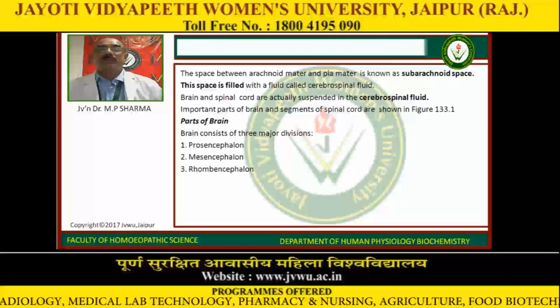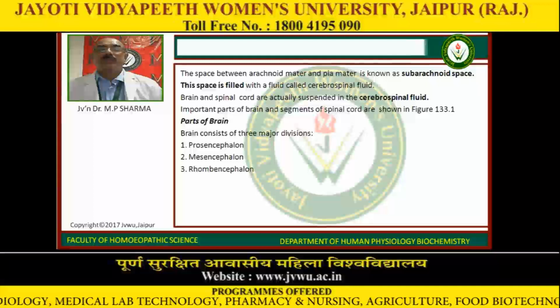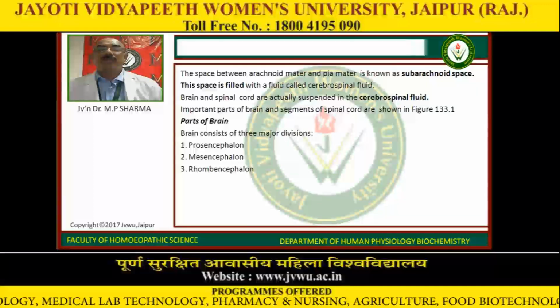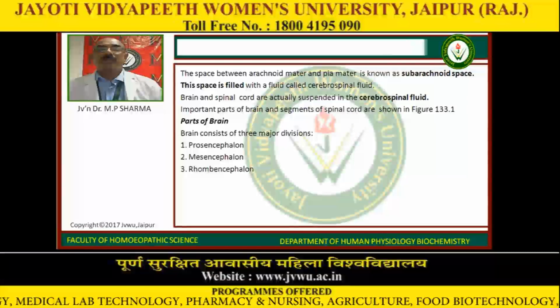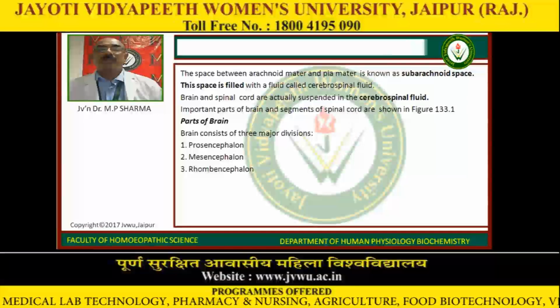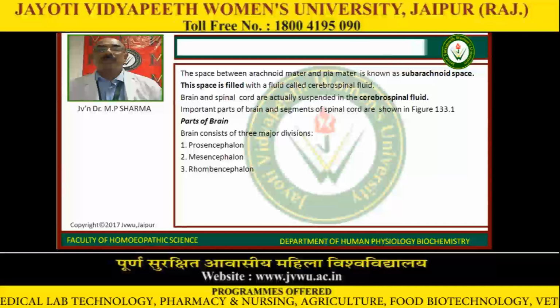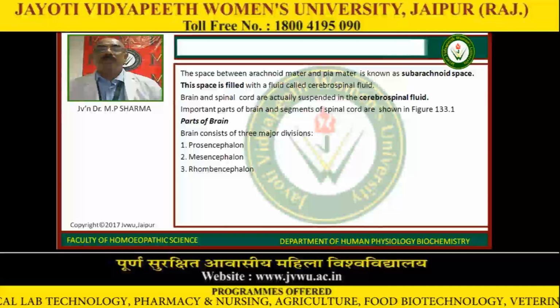Important parts of the brain and segments of the spinal cord are shown in figure 133.1. The brain consists of three major divisions: prosencephalon, mesencephalon and rhombencephalon.